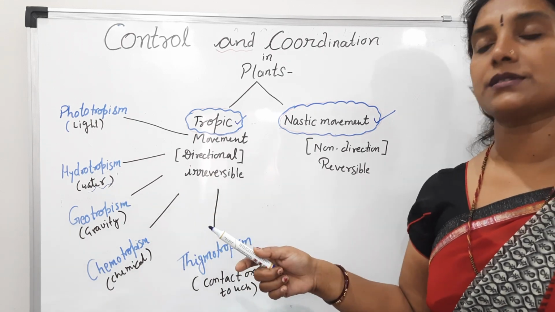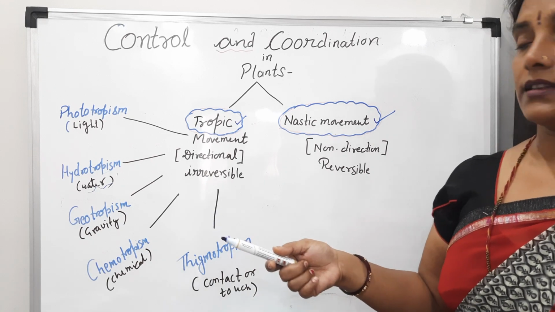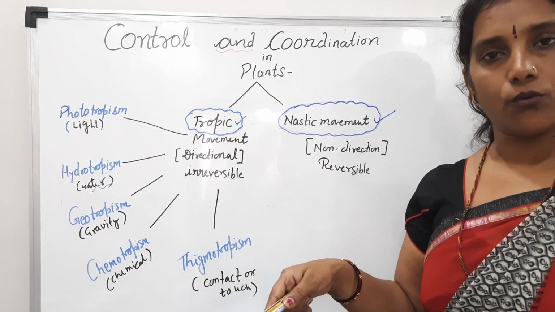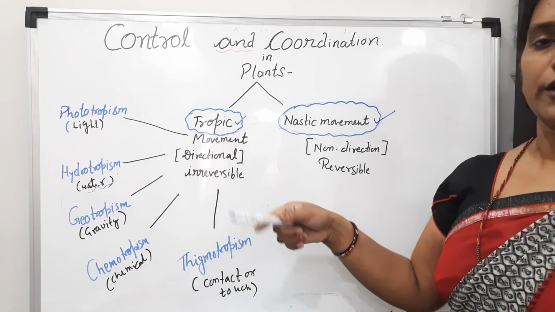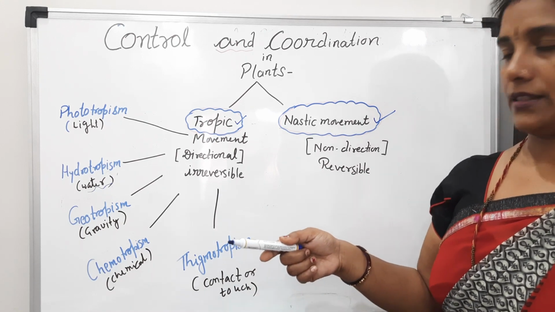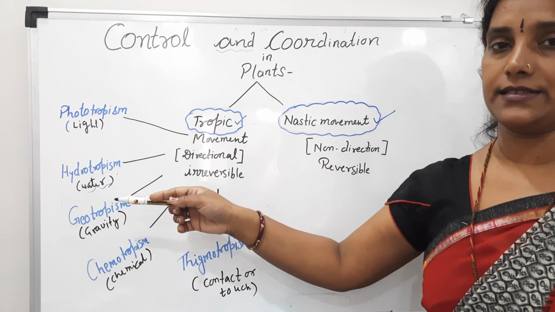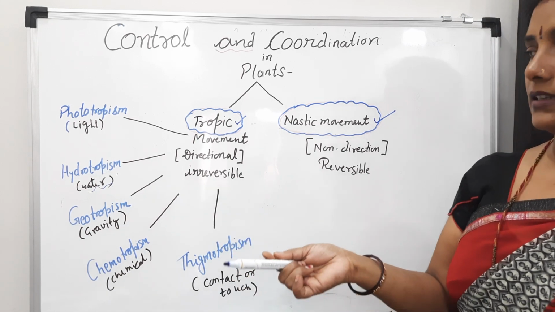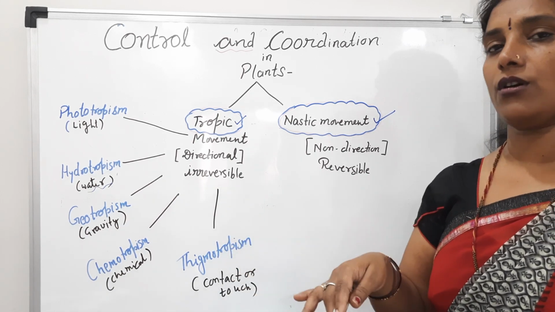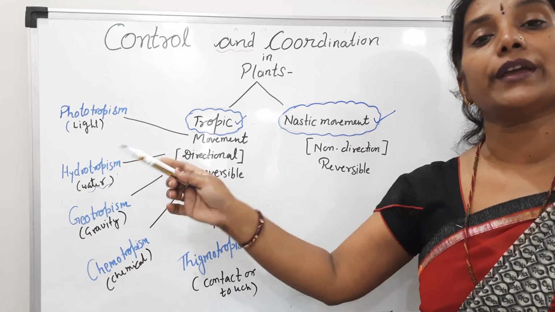Some species of mangrove plants, their roots come out of the water. And why do they come out? Because there is water all around, so they need oxygen. And for taking the oxygen, the roots come out of water and they convert into aerial roots.